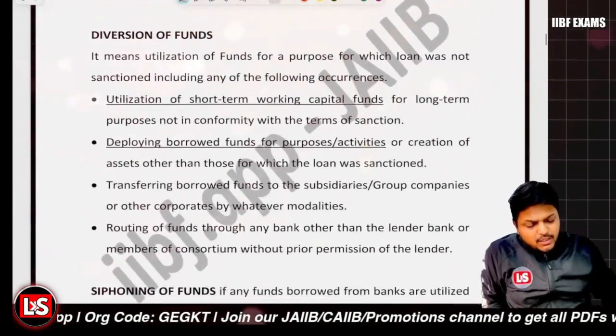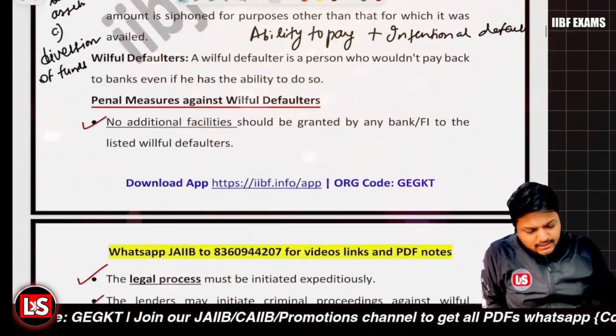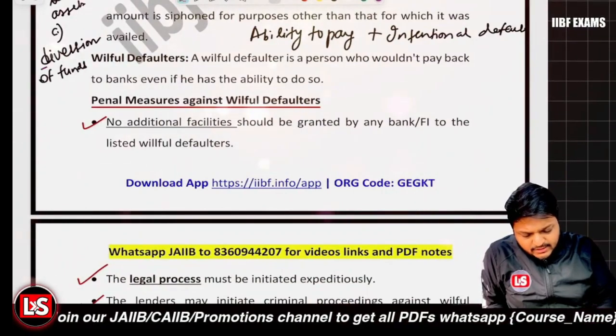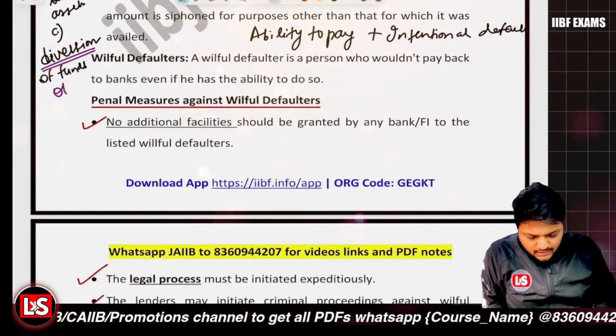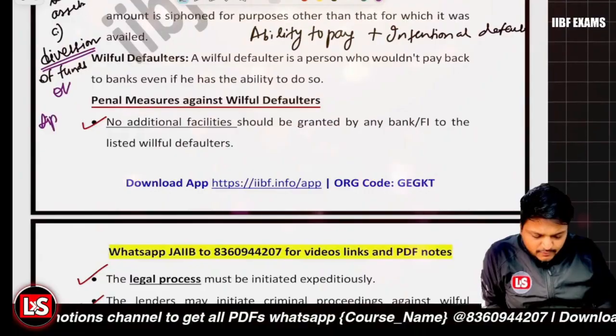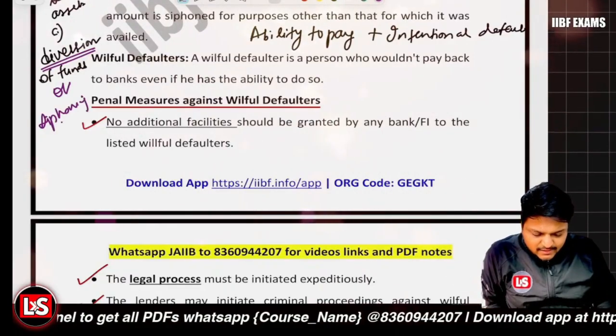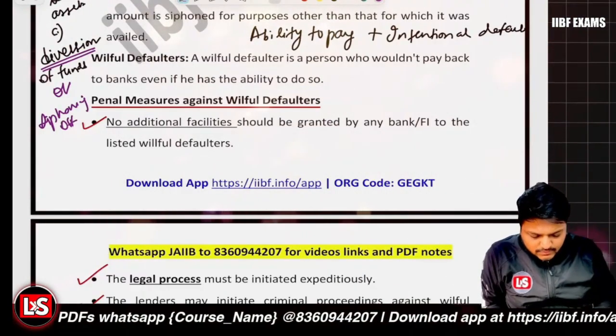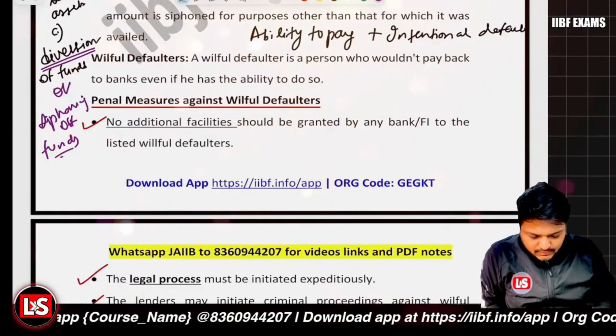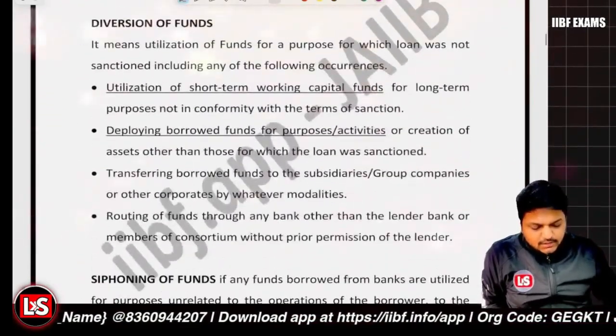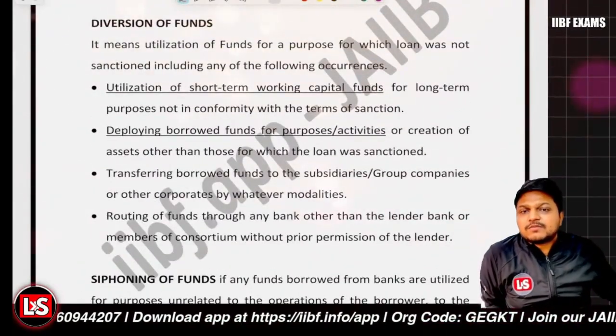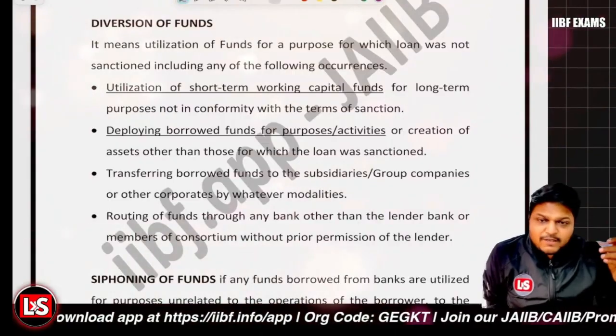That's about it. Now I used two terms in the C part when I told you there is diversion of funds, or it could be related to the siphoning of funds. Now let's understand these two terms. The first one is the diversion of funds. Diversion of funds means what?